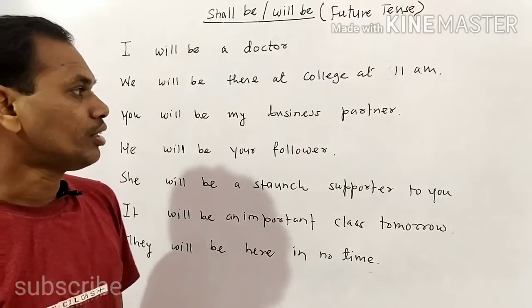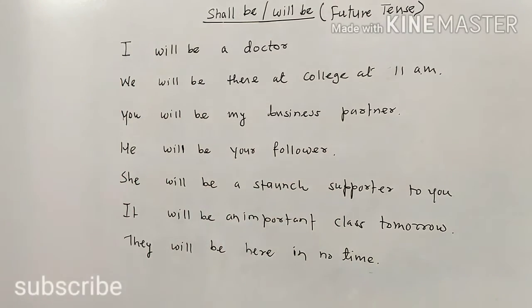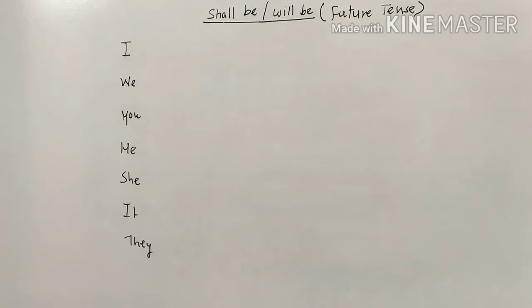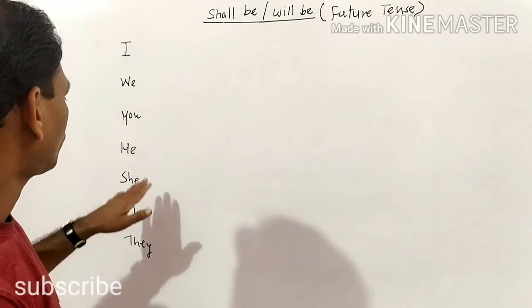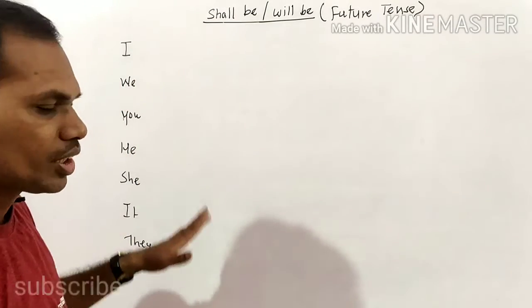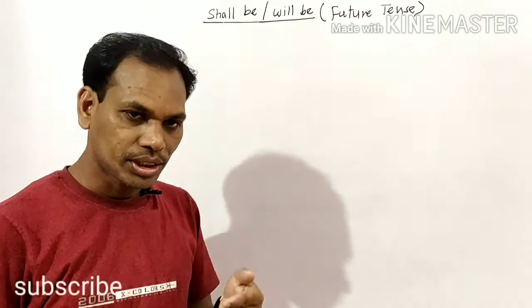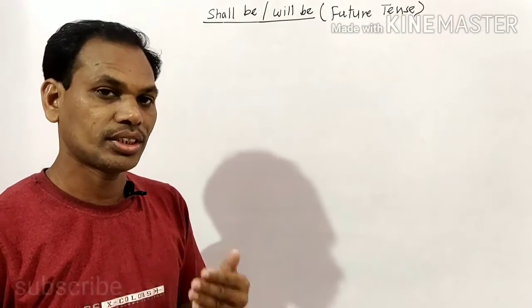Now we will deal with the negative sentences. See how negative sentences are made. Now we will write only one sentence among the 7 and try to understand affirmative, negative, interrogative, and interrogative plus negative.